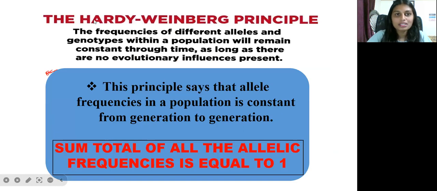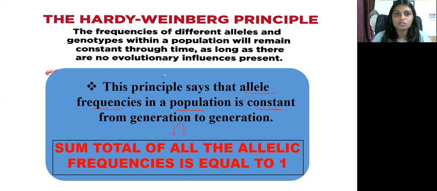First of all, what is the Hardy-Weinberg equilibrium or Hardy-Weinberg principle? The Hardy-Weinberg principle says that allele frequencies in a population are constant from one generation to another.